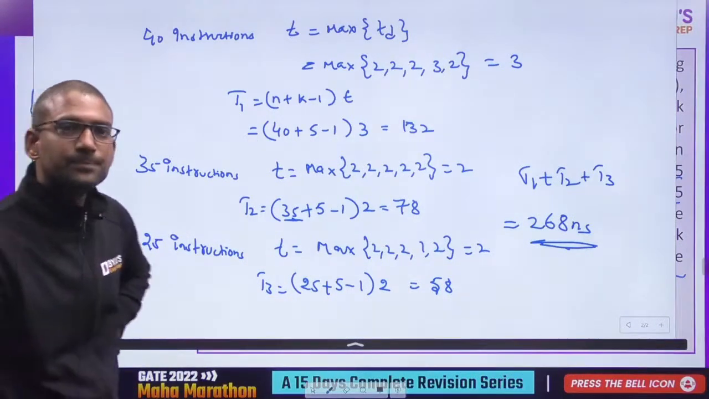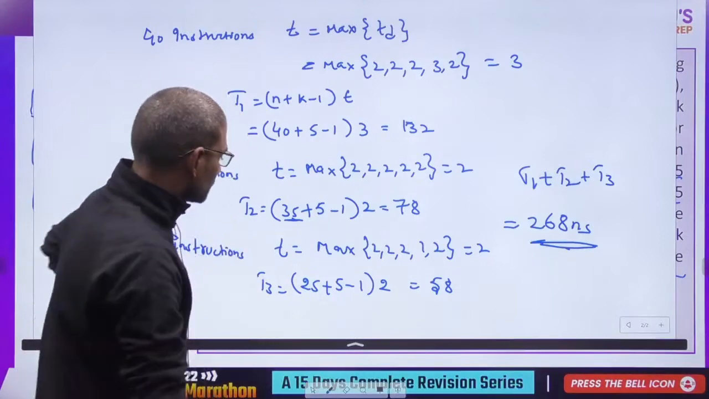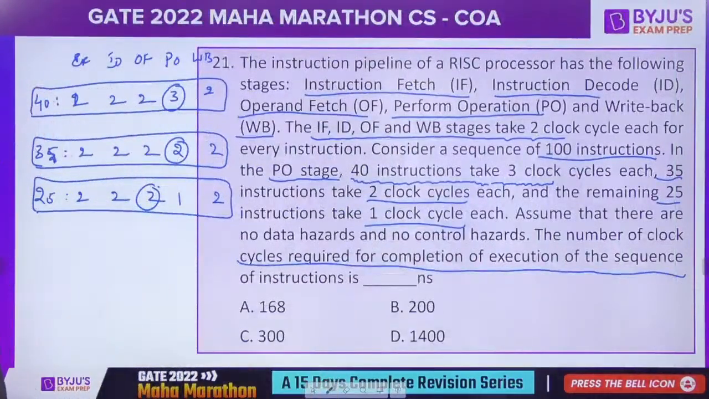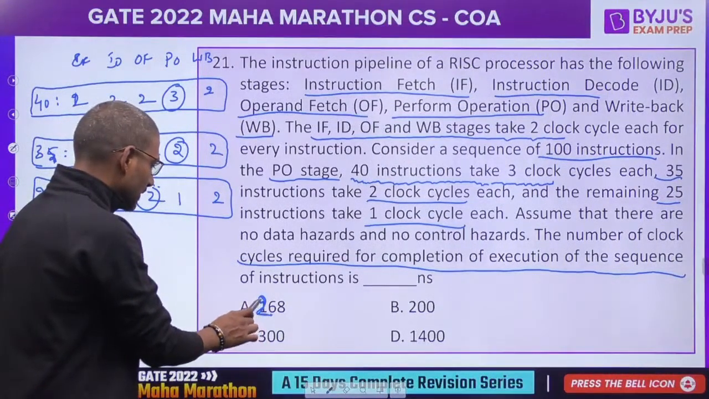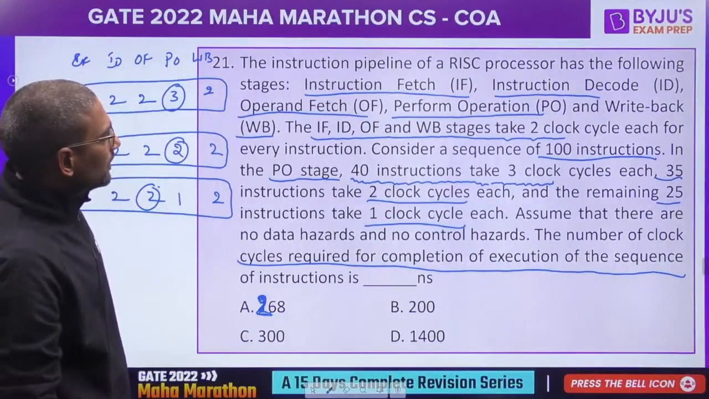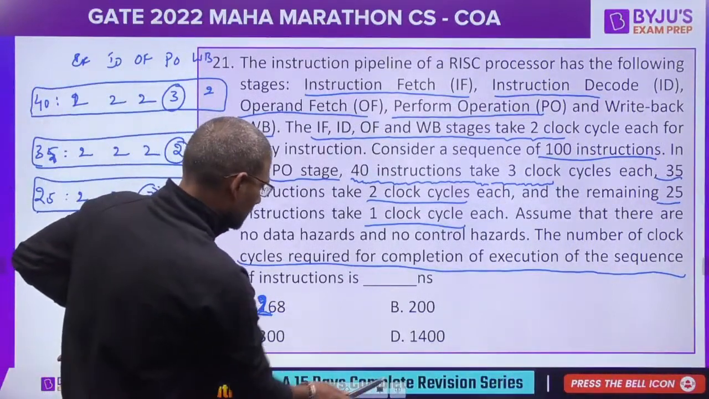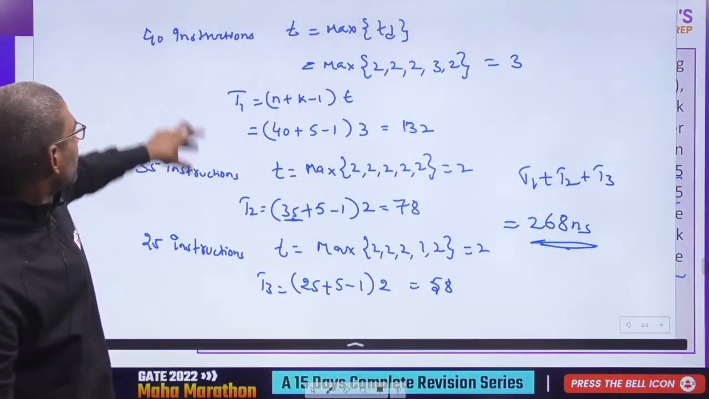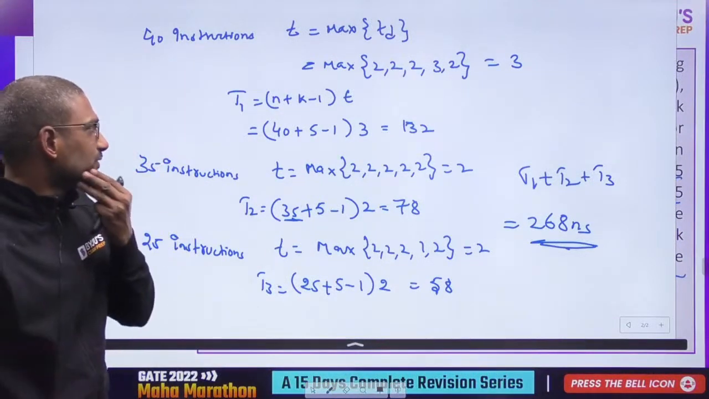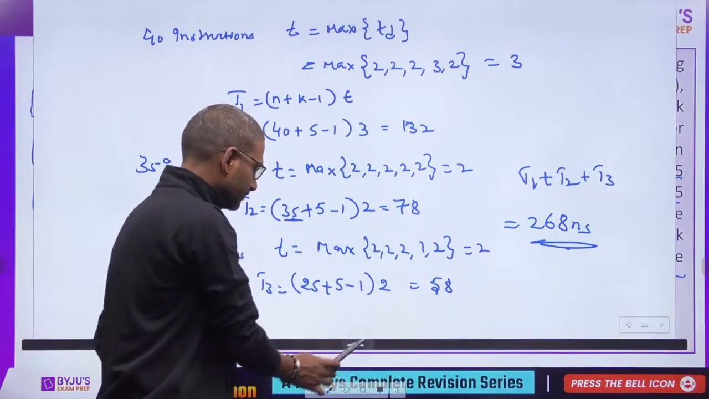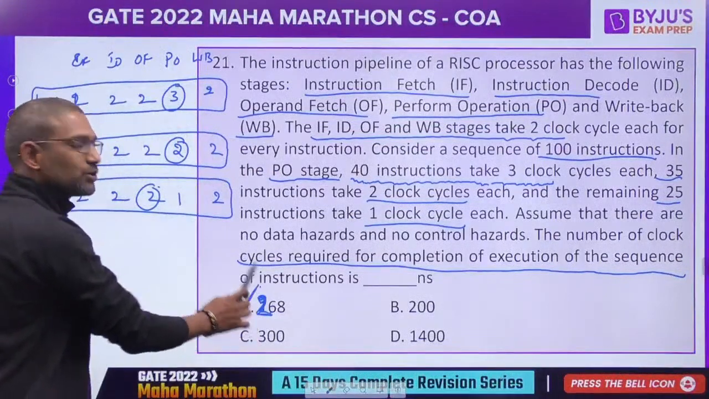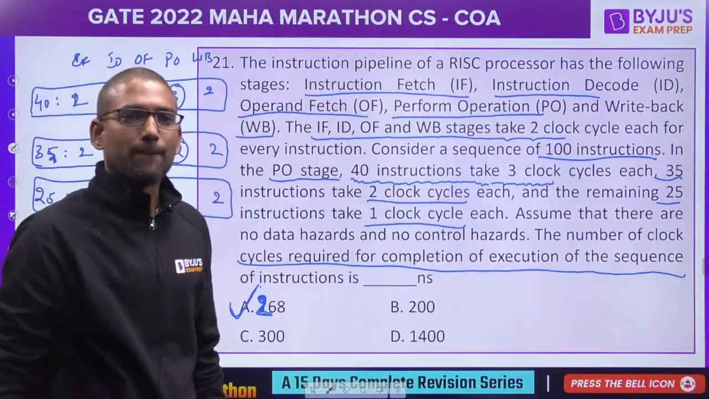Where have we gone wrong? I think it should be 268, not 168. Might be some typo. It should be 268 because definitely this is the time for 40, 35 and 25. So 132 plus 78 is 210 plus 58, 268. Definitely 268. It could be a typo. Yep, don't worry.